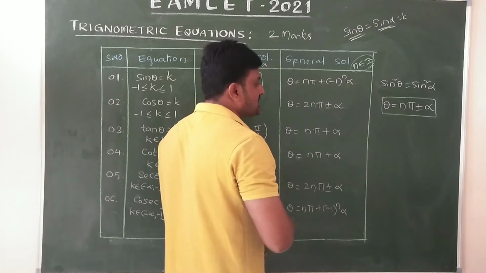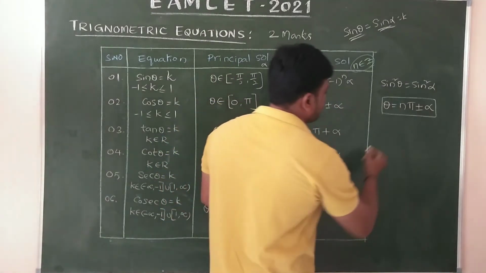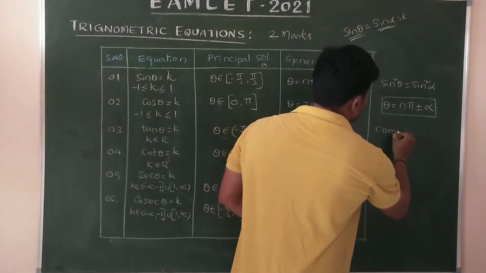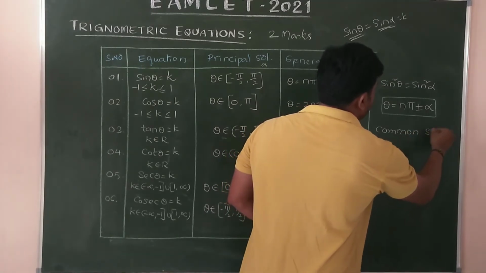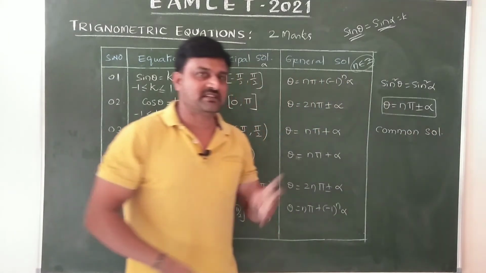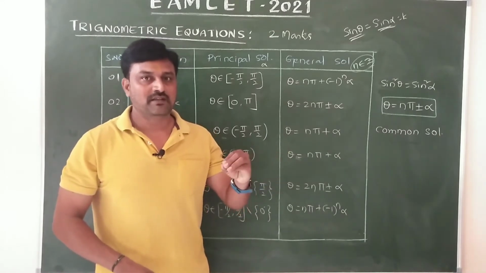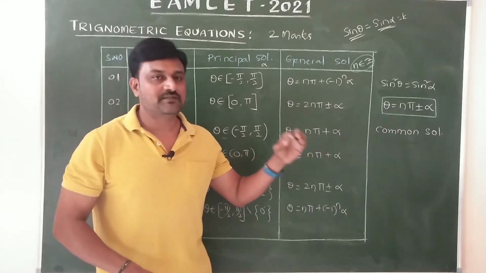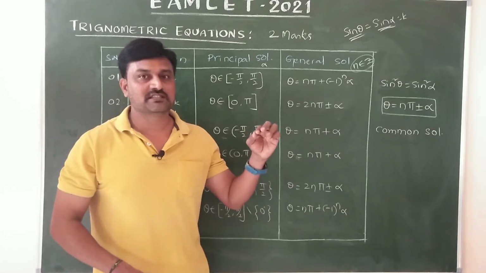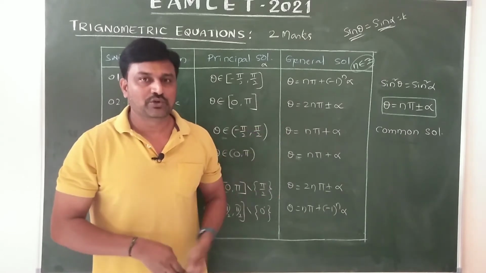Also the common solution of two functions. Suppose we are given sin theta equals sin alpha and cos theta equals cos alpha; find the common solution of any 2 such equations.